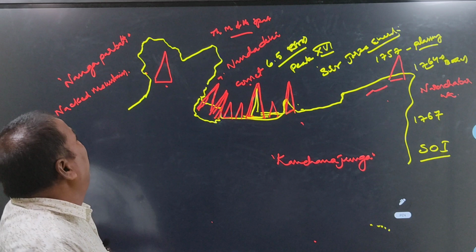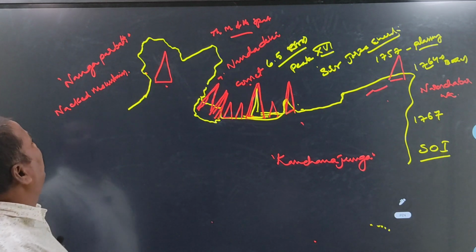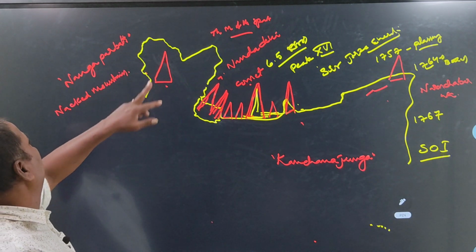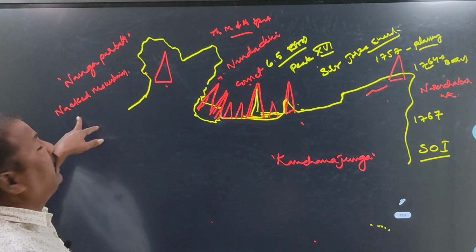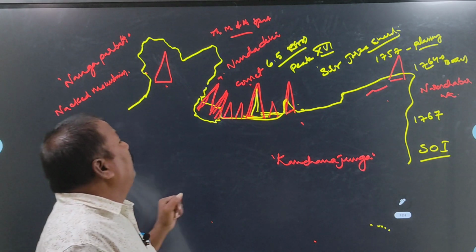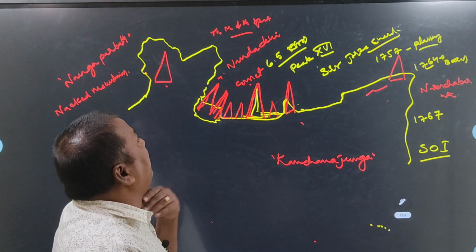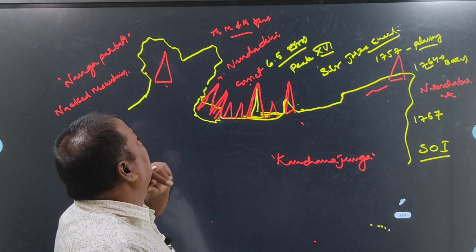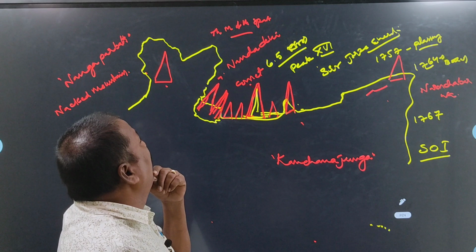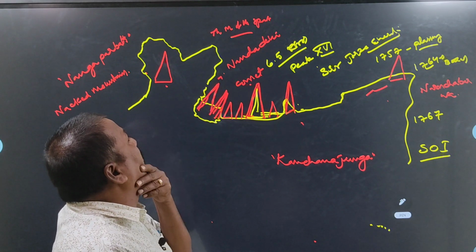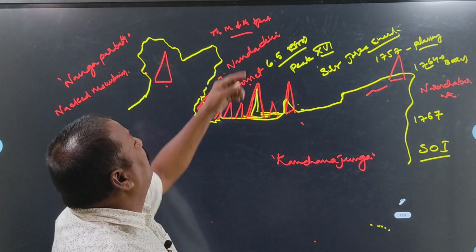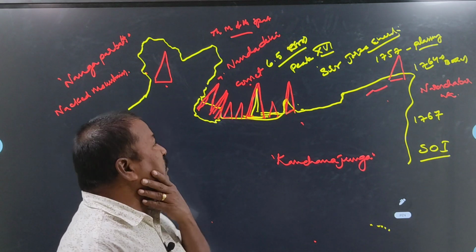One more time. In Jammu and Kashmir, what is the name of this peak? Nanga Parbat. Another name of Nanga Parbat is Naked Mountain. In the same way, two important peaks are there in Uttarakhand. What are they? First one, Nanda Devi. Second one, Kamet. What is the title of Nanda Devi? The mountain of spirit.